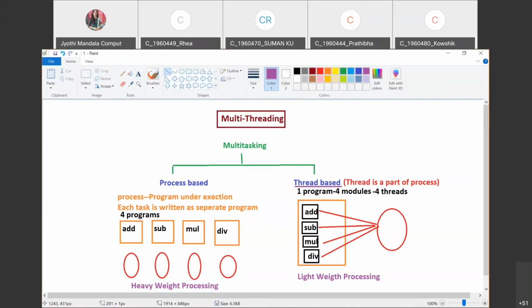Before learning that, I will give you a real-time example of what a thread-based approach actually is. I think you all have worked with an MS Office Word document, right? Whenever you open one Word document, that is one program. In that program, you will have multiple threads.